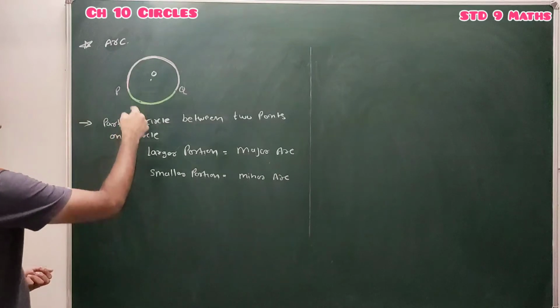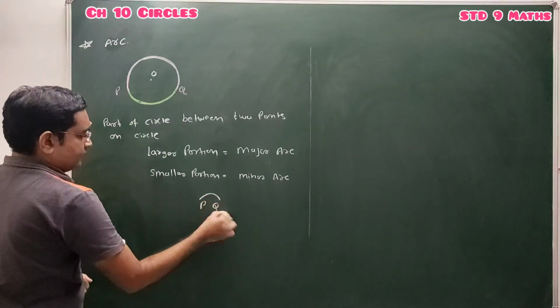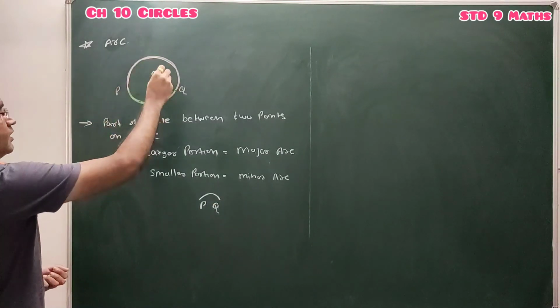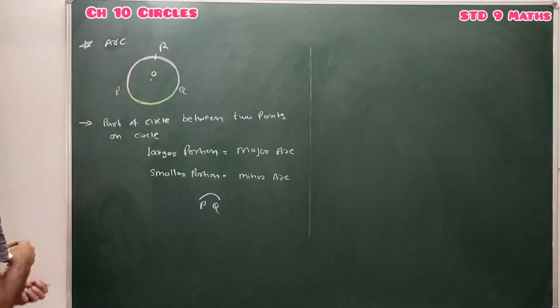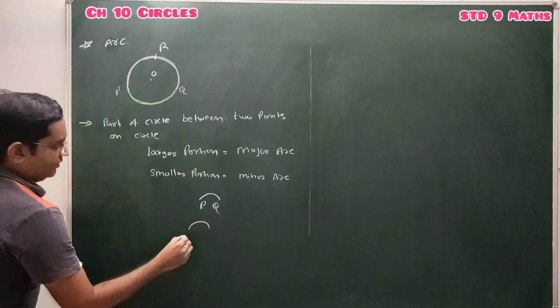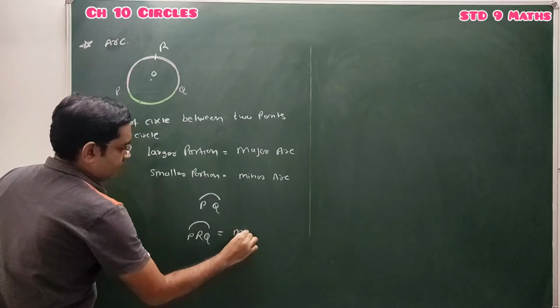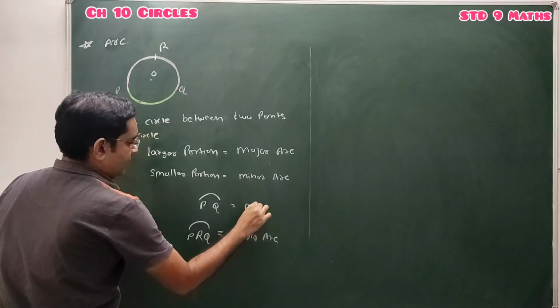The minor arc is represented by the symbol arc PQ, and to define the major arc, we consider one more point on the major arc, suppose R. So that arc is defined as arc PRQ. That is our major arc, and this is our minor arc.